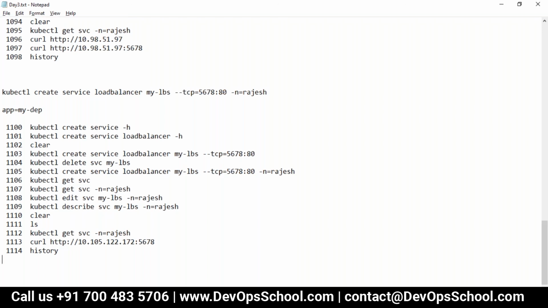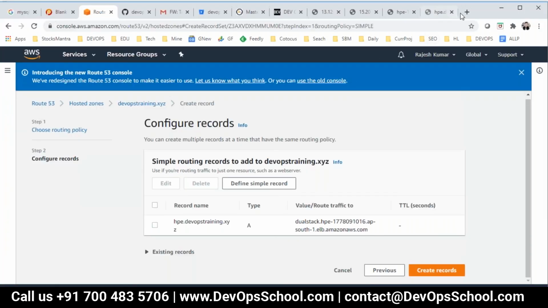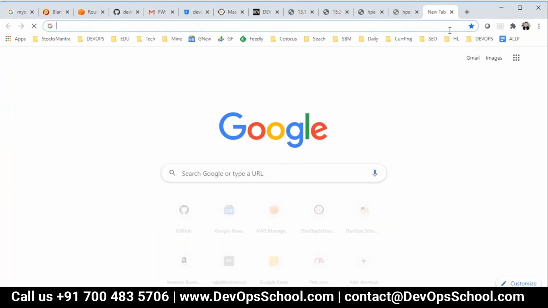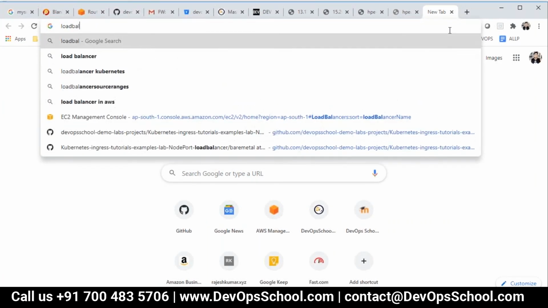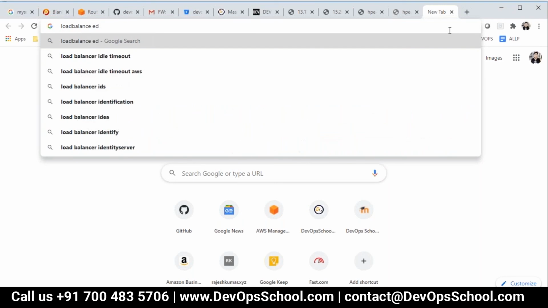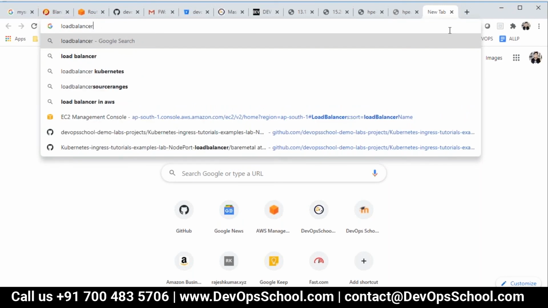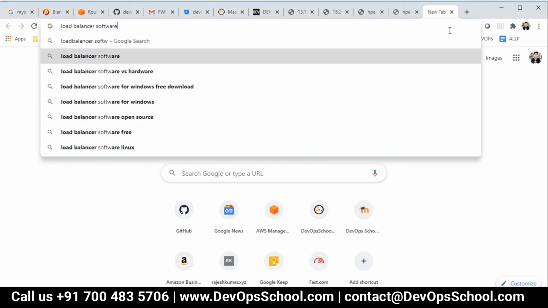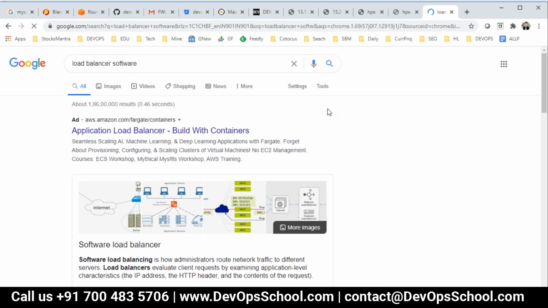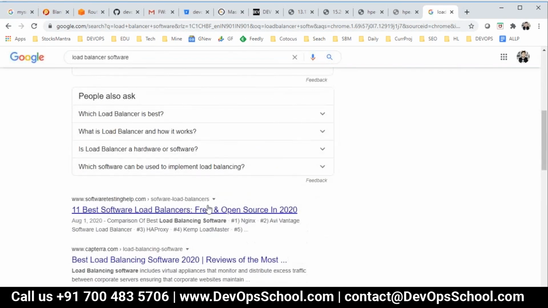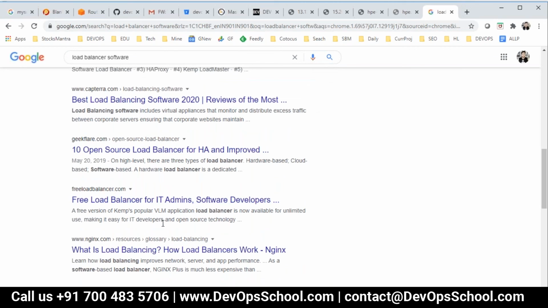Okay, that's also the same process, ma'am. See here, load balancer is a managed service. But if you have on-premise infrastructure, then you will set up a load balancer through some software. I forgot the name. You can use Nginx also, a simple load balancer, or you can use Eureka also.